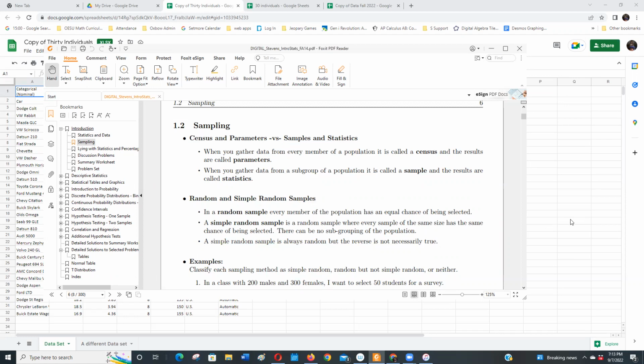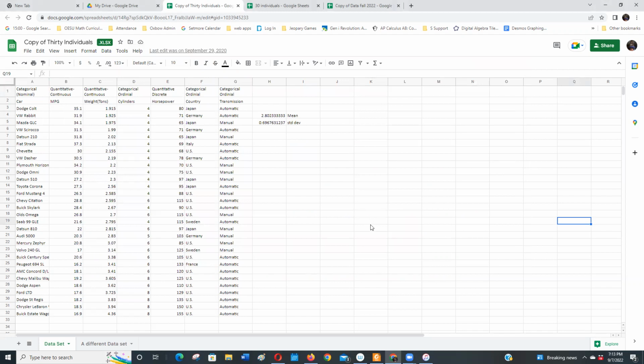Well, I got some data here. This is data I made for another class at another time, and it's about cars. It's about cars and I've got some continuous quantitative variables, and I've got some categorical variables. I know there's only 31 or 32 cars here, so it's not a very big population to choose from. But what if I wanted to pick 4 cars and measure their weight?